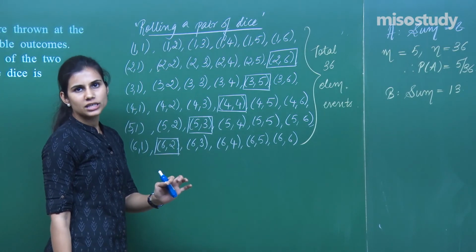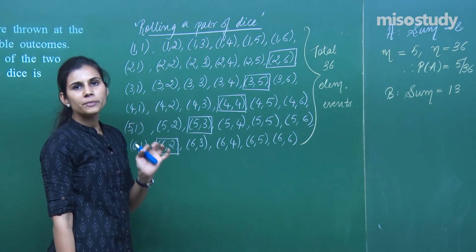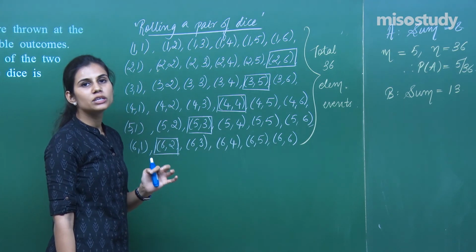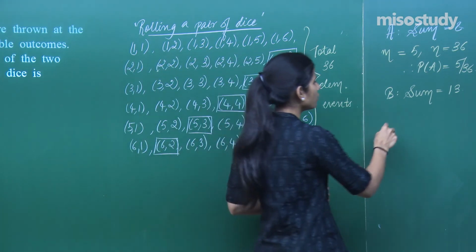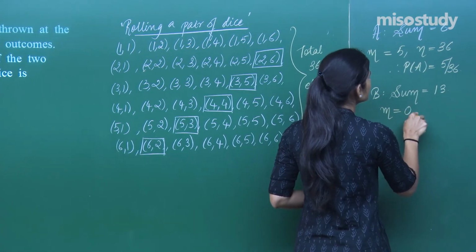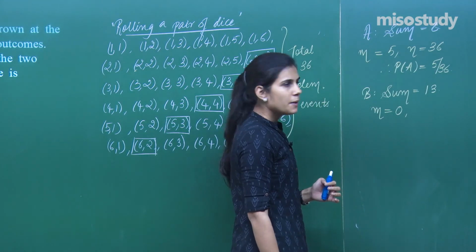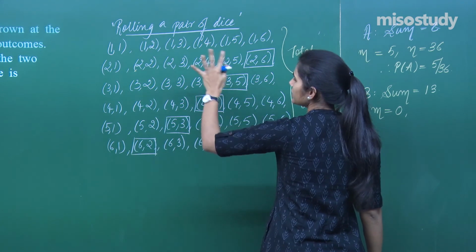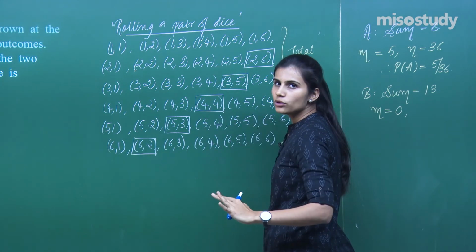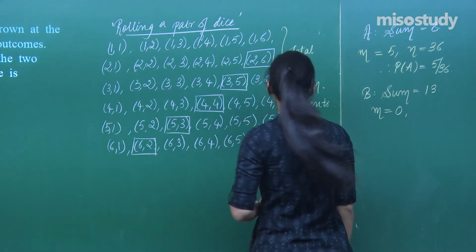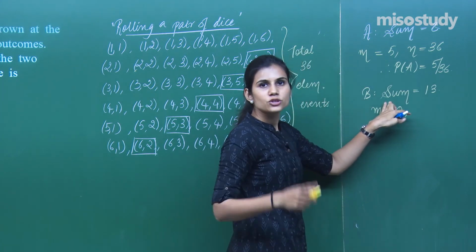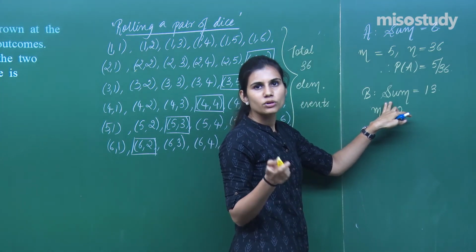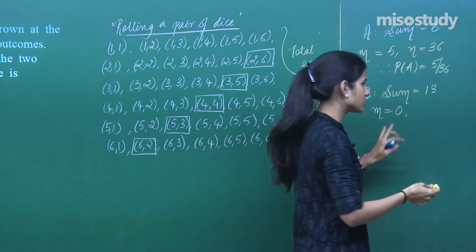There is no outcome which is going to give you two numbers on the two dice, which on adding up is going to give you 13. So right now, no outcome is favorable to this event. There is absolutely no outcome which is supporting the statement of event B, that the two numbers that you're going to get up on both the dice are going to add up to give you 13. No, there is no such outcome.